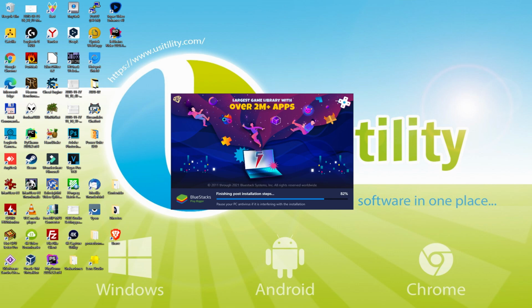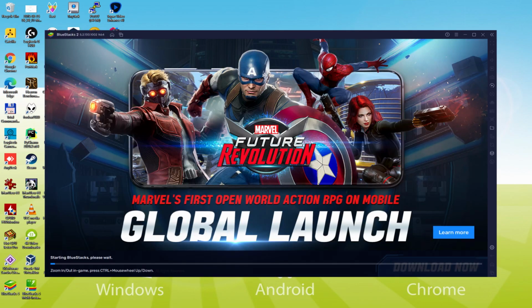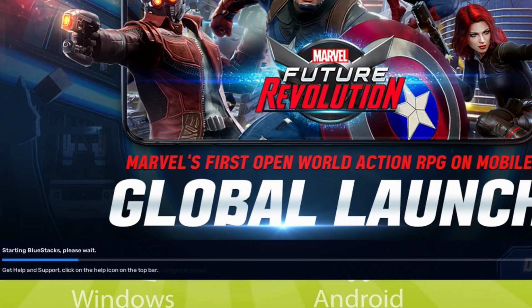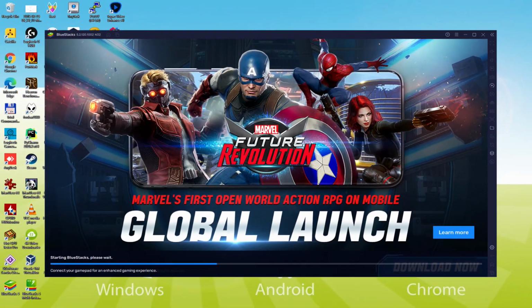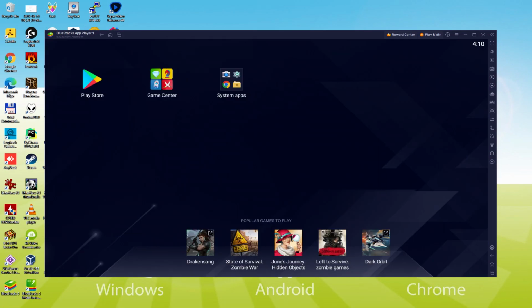The installation has already finished for me. At this point, the emulator has been launched on autopilot. As you will notice, down here, there's a progress bar which will move forward to the right and once it gets to the end, the emulator is going to be launched for the first time. The reality is the emulator has already been started, here for the first time.